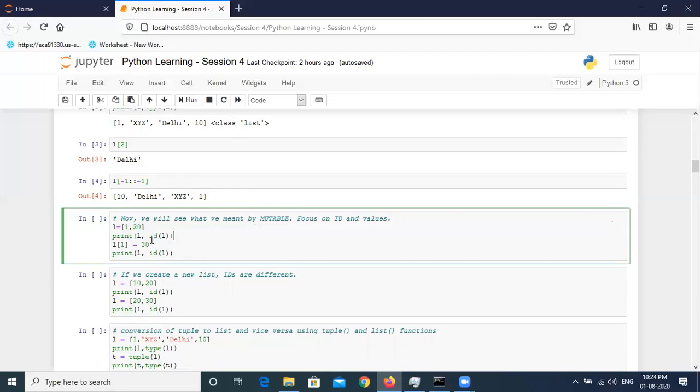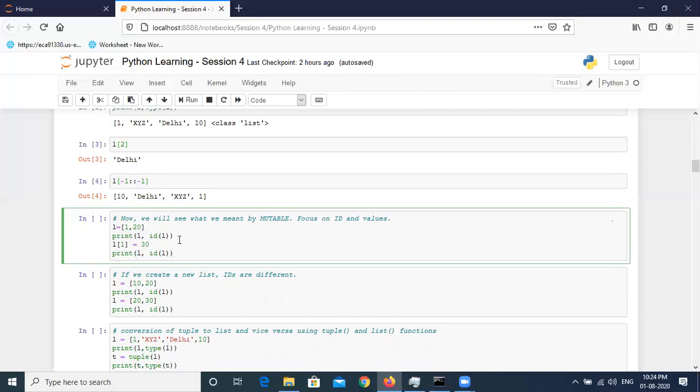Then we are saying that at index 1 of list L, we want to assign value 30 instead of 20. This is index 0, and this is index 1, where the value is 20. So index 1 should be replaced with 30, whatever value was there. Then we are again going to print the list with the same syntax that we have defined here.